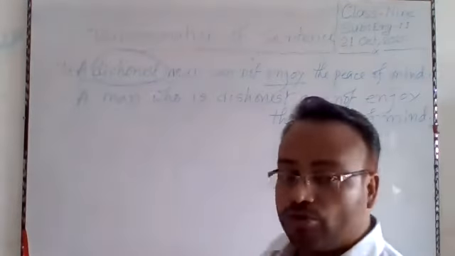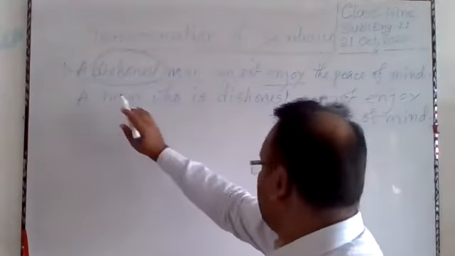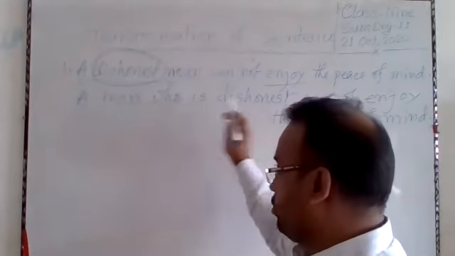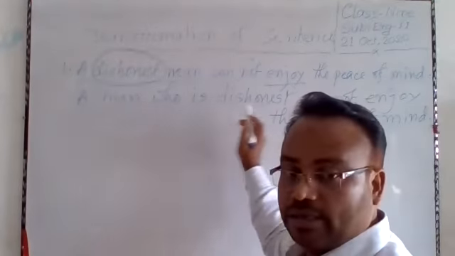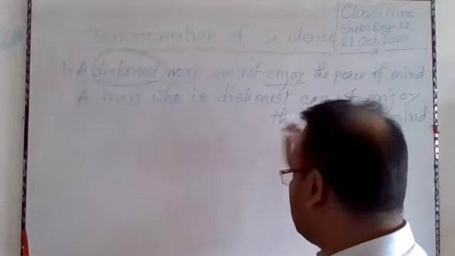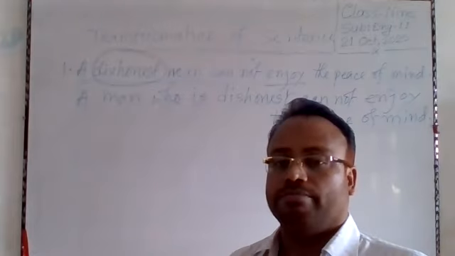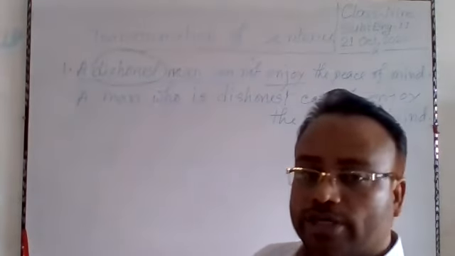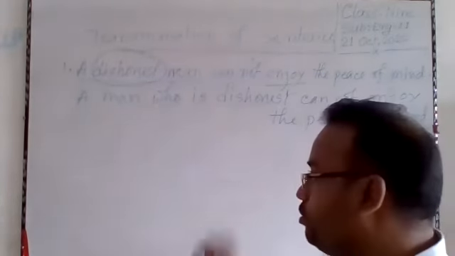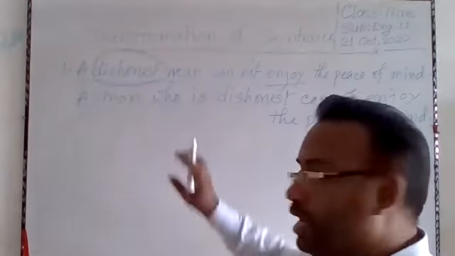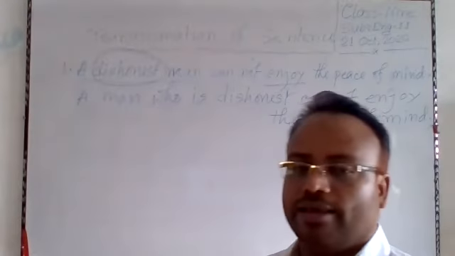In this sentence we find two clauses. These are who is dishonest or a man is dishonest, and another clause is, a man cannot enjoy the peace of mind. If we want to make it compound, we will have to connect these two clauses with and.